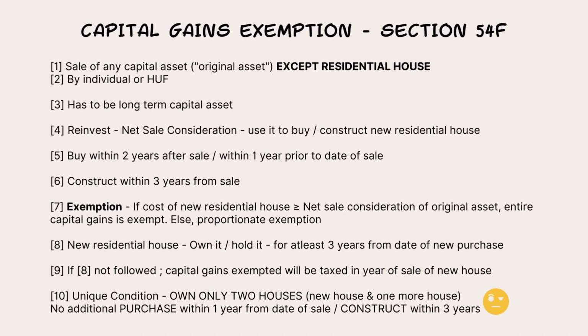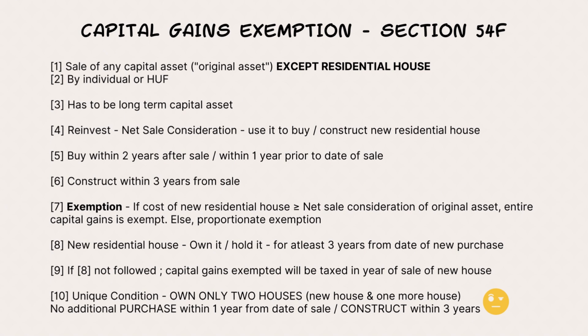Suppose the cost of the new residential house is more than the net sale value of that original asset, whatever he sold, then the entire capital gains is exempt. If not, suppose the cost of the new house is less than the net sale consideration, how much capital gains is exempt? Proportionately. Proportionate means you have to put a ratio: cost of new residential house divided by the net sale consideration. In this ratio, the capital gains will be exempted for that individual or HUF.